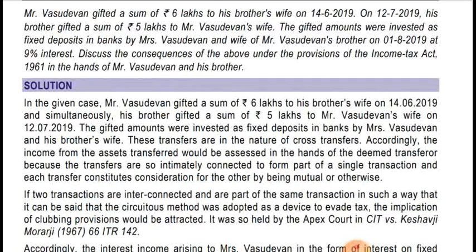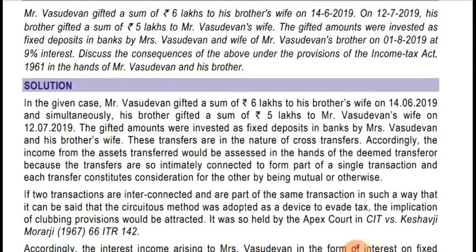Accordingly, the income from the asset transferred would be assessed in the hands of the deemed transferor, because the transfers are so intimately connected as to form part of a single transaction, and each transfer constitutes consideration for the other, being mutual or otherwise. So in this case the clubbing provision will be applicable, and it will be a case of cross transfer.